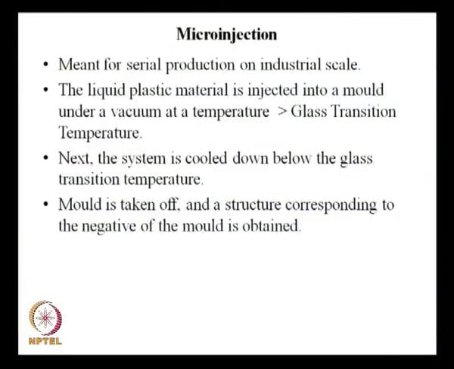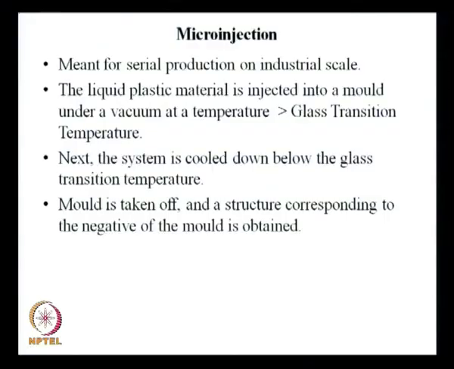So, this is what we have as far as plastic MEMS devices are concerned. There are other methods, I will discuss them briefly, and then we talk about how these plastic devices also have to be bonded. If you have a plastic substrate and on top of that you have to put another plastic substrate and bond it.